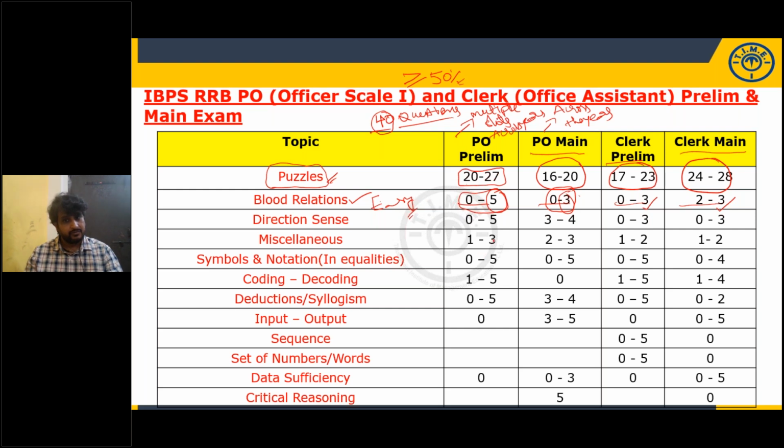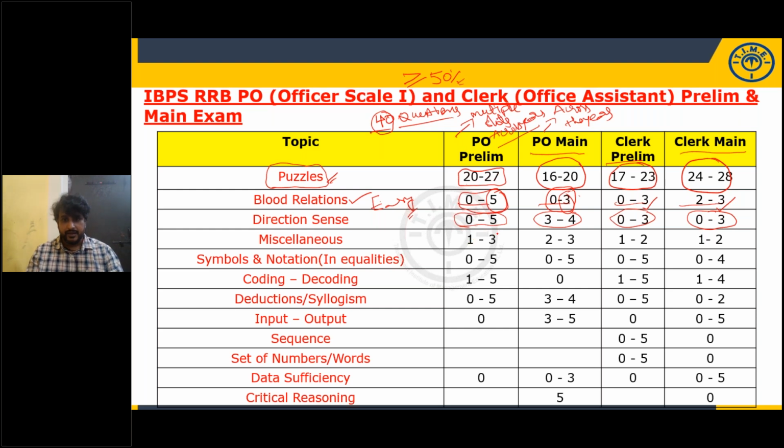Direction sense is important for all the four: PO prelim, PO main, clerical prelim, as well as clerical main. I have already explained about the range, so I'm not going to discuss that again. PO prelim has multiple slots across the years, and PO mains across the years.